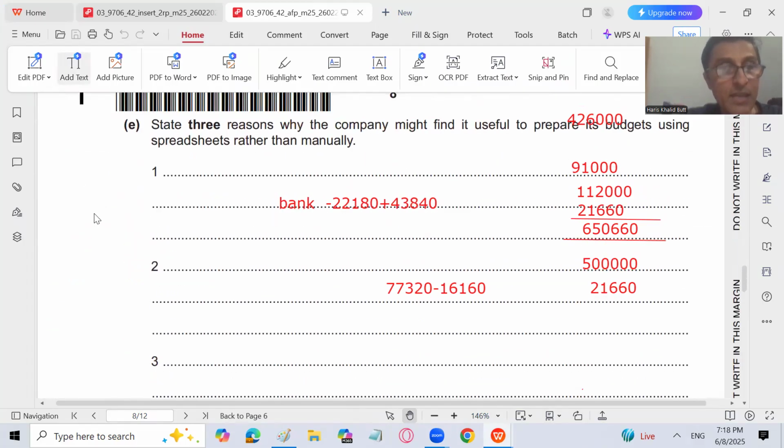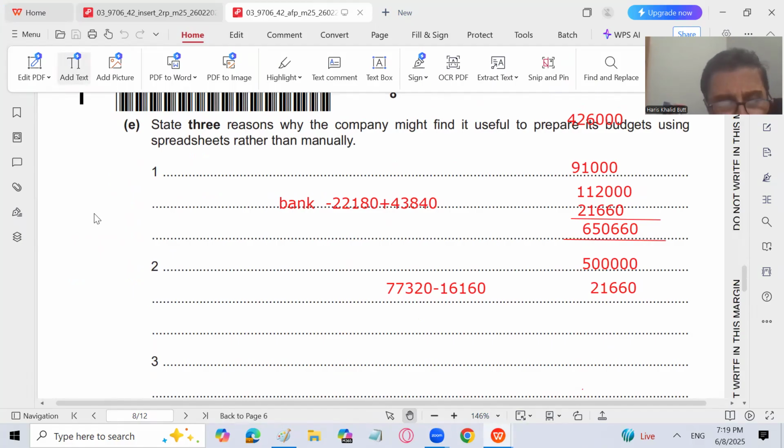Next is: state the reason why the company might find it useful to prepare its budget using spreadsheets rather than manually. So it is very easy; there is less chance of arithmetic error. Obviously, there is less chance of arithmetic error.